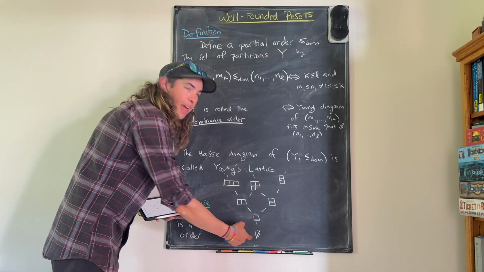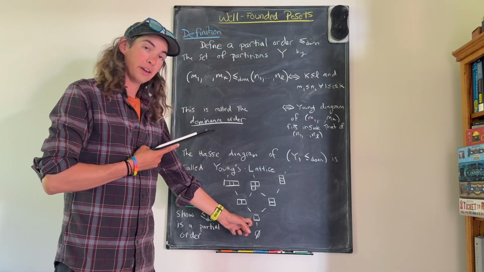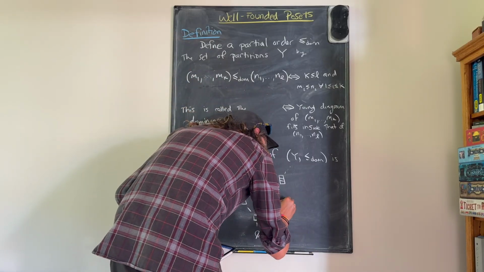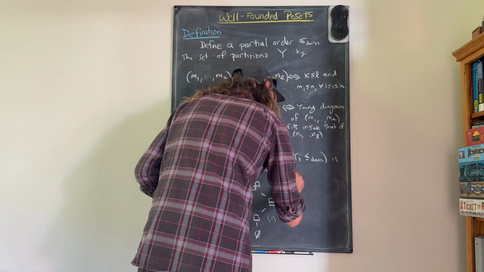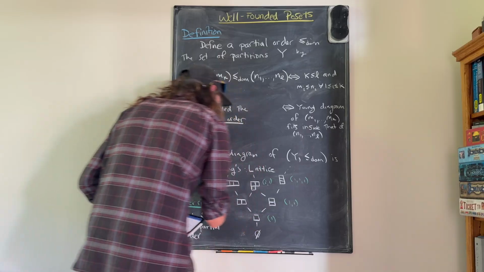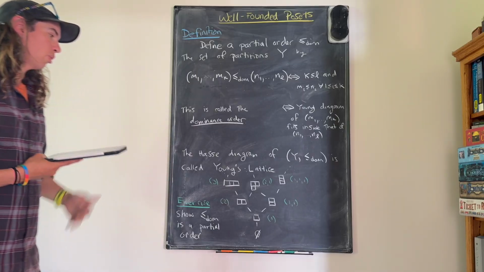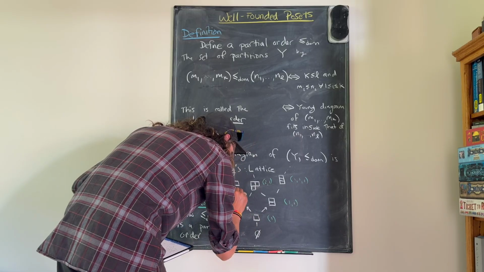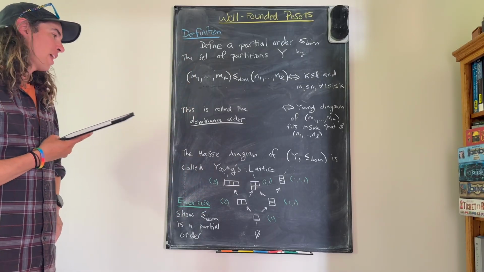So at the bottom we have the empty partition, which has no numbers at all, and then we have the partition 1, and I should write that actually. This is the partition 1, this is the partition 1, 1, and this is the partition 2, and then this is the partition 1, 1, 1, and 2, 1, and 3. And you'll notice, I probably should also write the arrows. Always nice to see those arrows, although at some point we're definitely going to get lazy and forget to write the arrows.